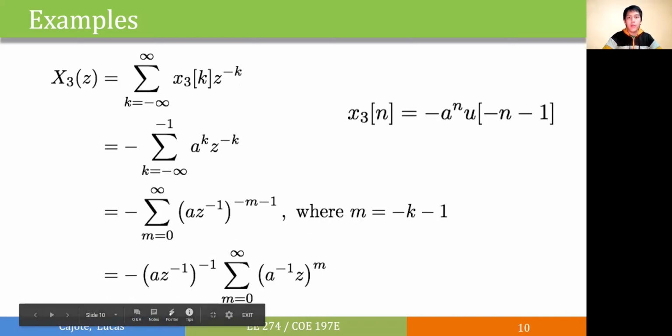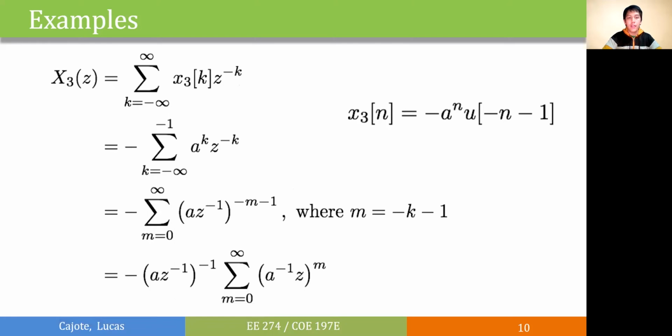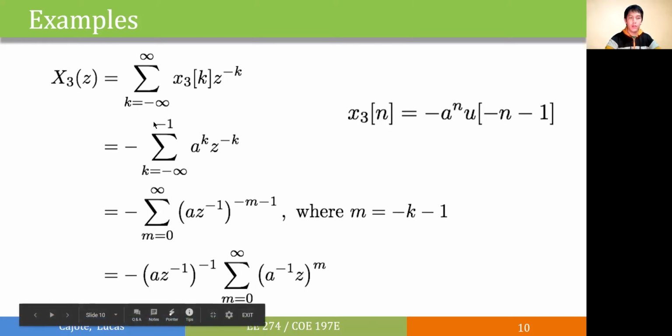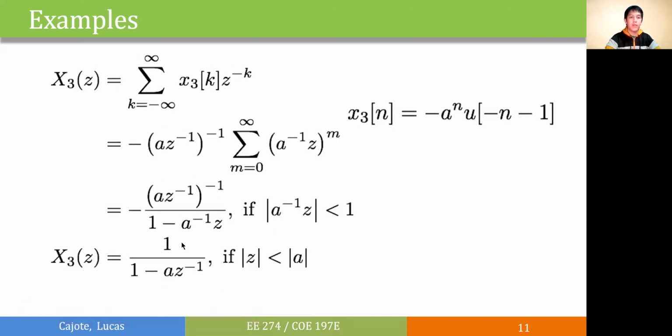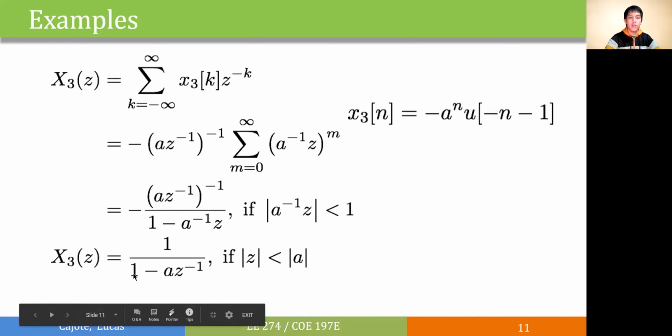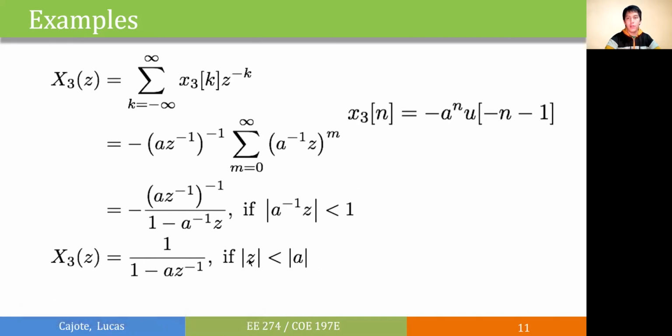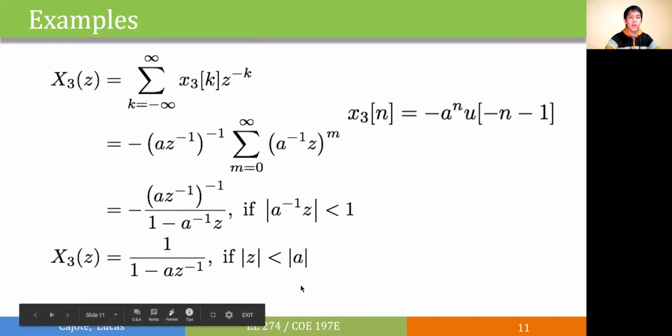For our third example, we have an anti-causal signal. So we'll have a summation from negative infinity to negative 1. Here we can still get the same function, although the common ratio condition will be different. Here we'll have the magnitude of z should be less than the magnitude of a.